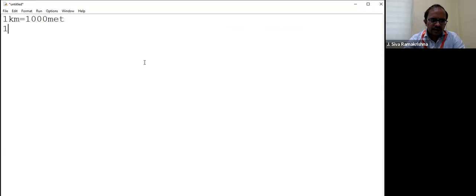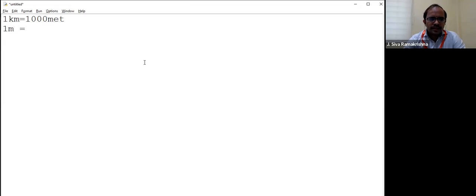How many centimeters equals 1 meter? The question is also asked like this. So write a program to convert kilometers in centimeters also.